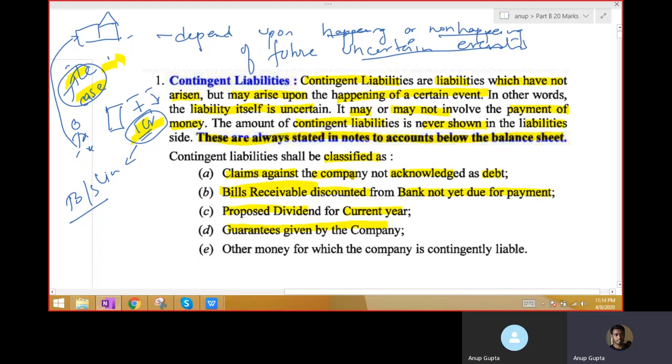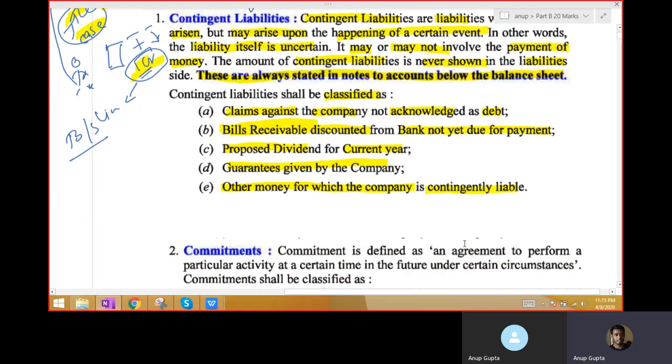You know why? Because if it is not shown, then material information would be hidden by the company from the stakeholders. Therefore, it is shown separately. It is not included in the balance sheet, but it is shown separately. The last one is other money for which the company is contingently liable. After this, the next topic is commitments.